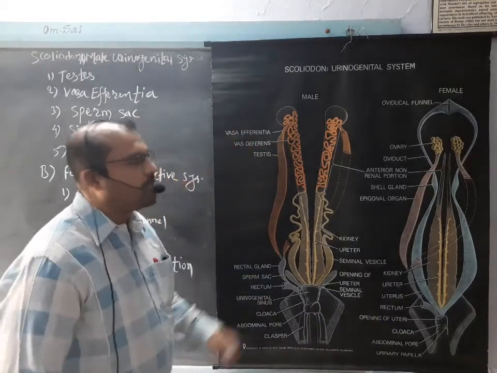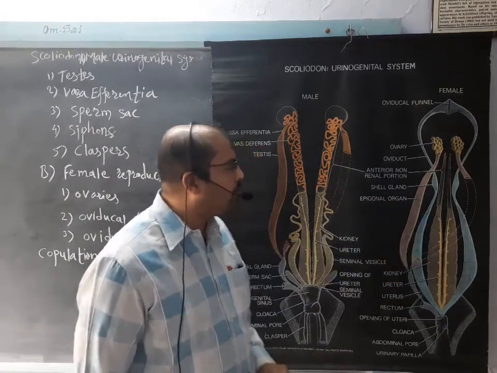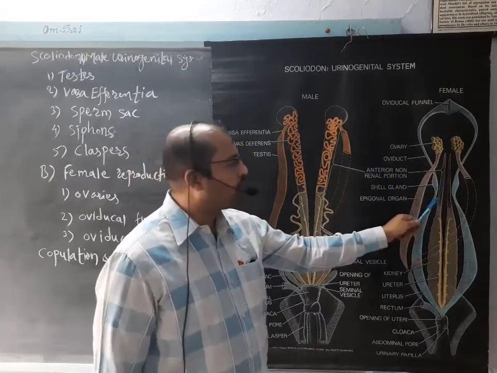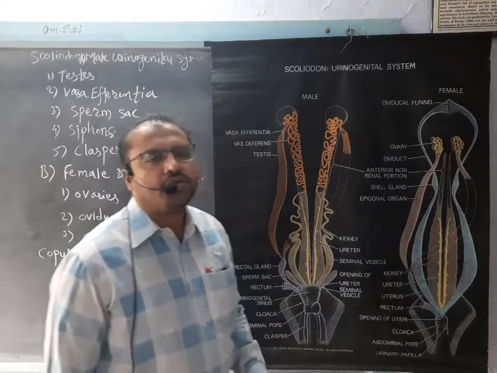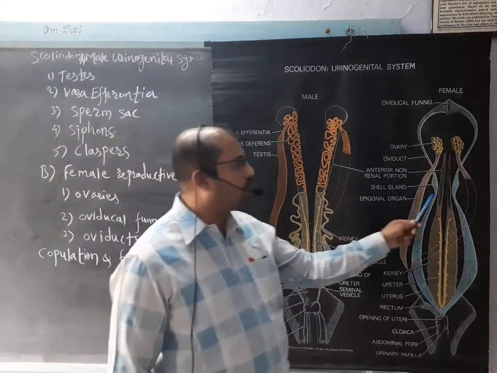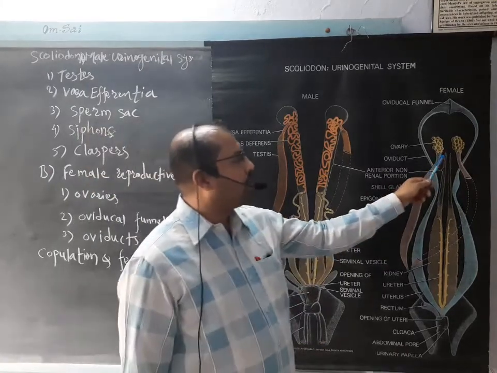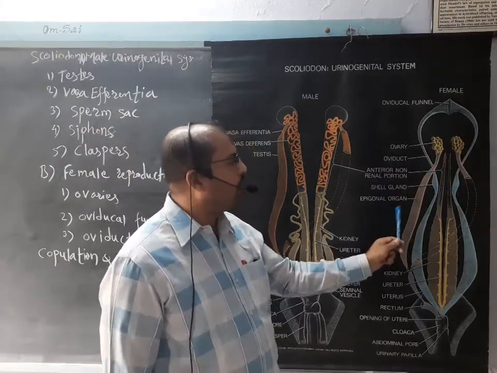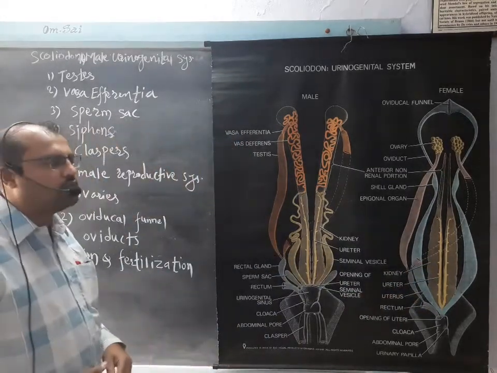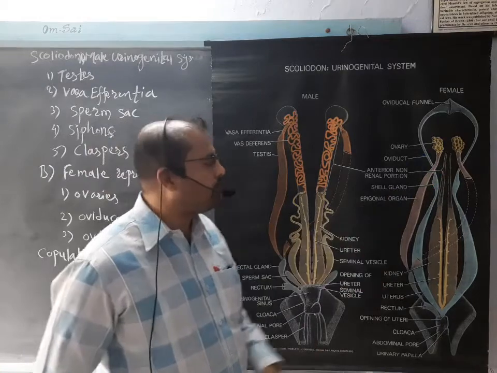And here in case of the female reproductive system, this urinary part, that is the renal part, this is the anterior non-renal portion of the kidney. Again in case of the female, it shrinks or is somewhat narrower, and it is non-functional. Though it does not have any association with the reproductive organs, it is still smaller in size, reduced, and the posterior-most portion which is broader is functional, that is the renal portion is functional toward the lowermost side, but anteriorly it is non-functional.